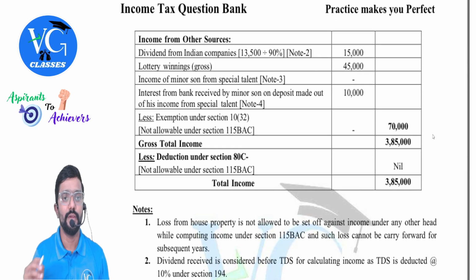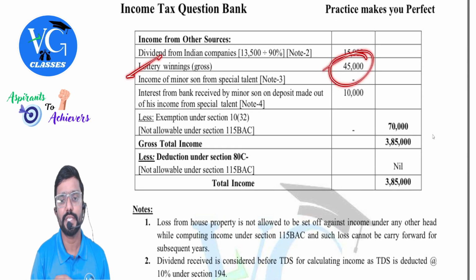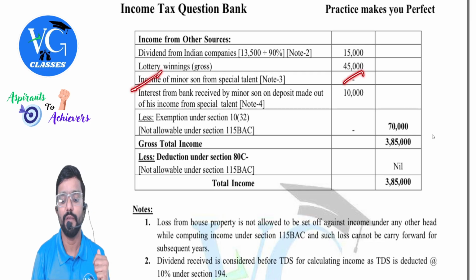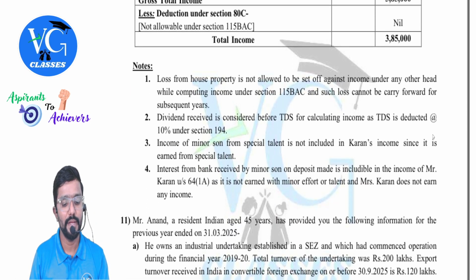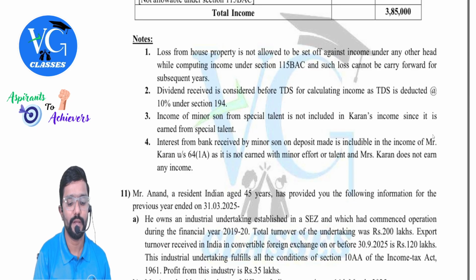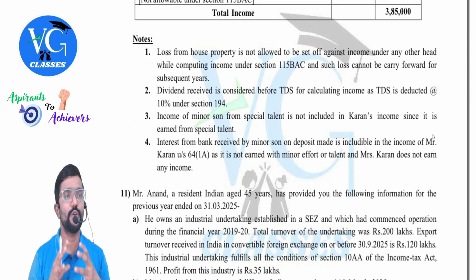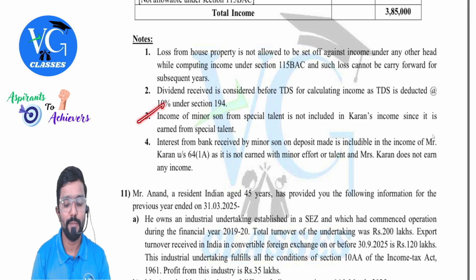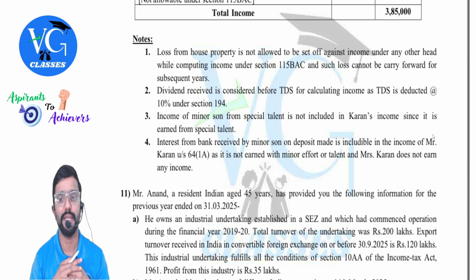Okay, then lottery winnings, they have given gross only, straight away take it. Then income of minor son from special talent will not be clubbed. We have given a note here. Okay, for all this you can see. Note 2. Dividend received is considered before TDS for calculating income as TDS is deducted at 10% under section 194. Then income of minor son from special talent is not included in current income since it is earned from special talent.